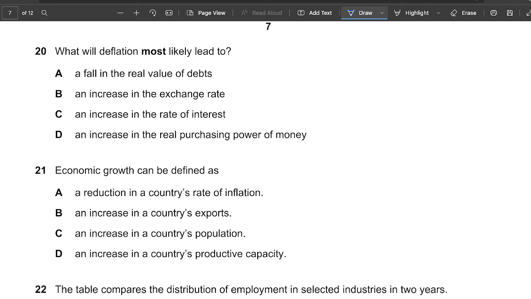What will deflation most likely lead to? Deflation is when there's a fall in prices. So what will this lead to? Let's see. A fall in the real value of debt? No. An increase in the exchange rate? No. An increase in the rate of interest? No. This is just irrelevant information. An increase in the real purchasing power of money? Yeah, that's right. I'll be able to start spending more when there's deflation, because of the $50 that I had in my bank account.